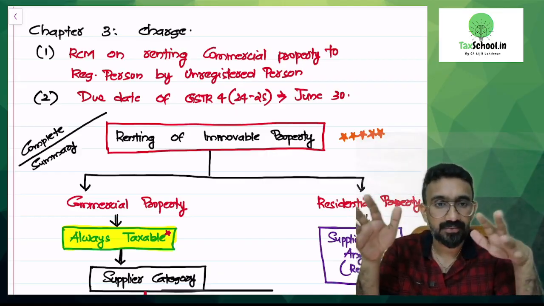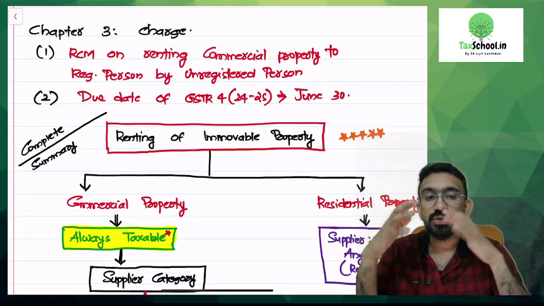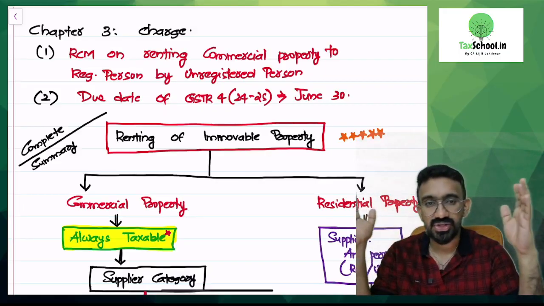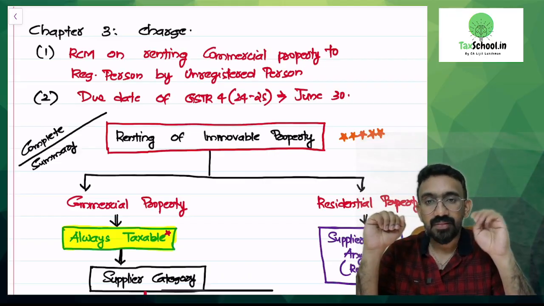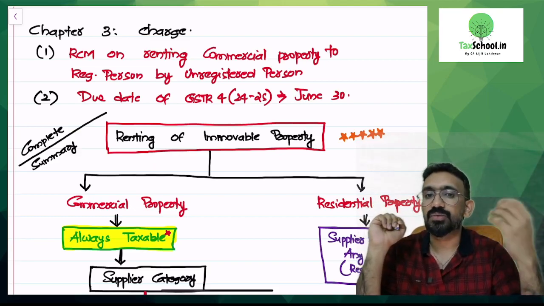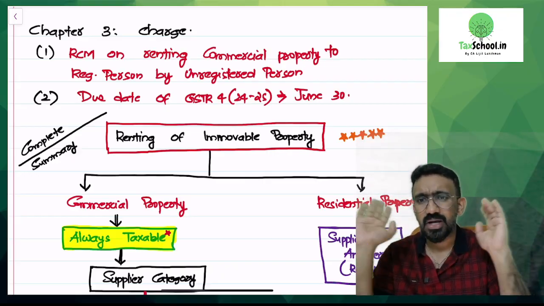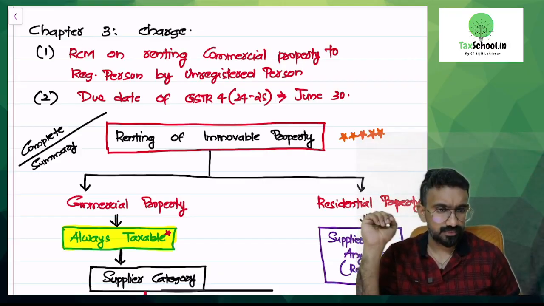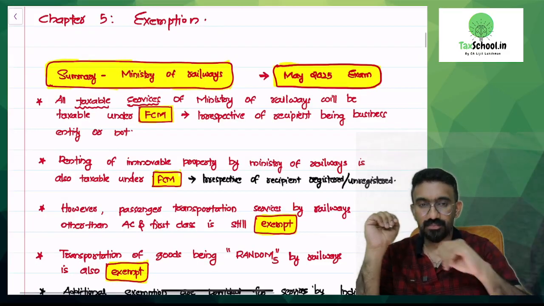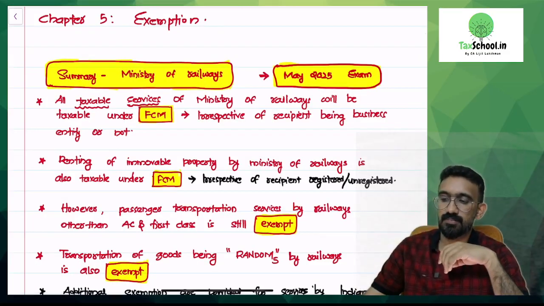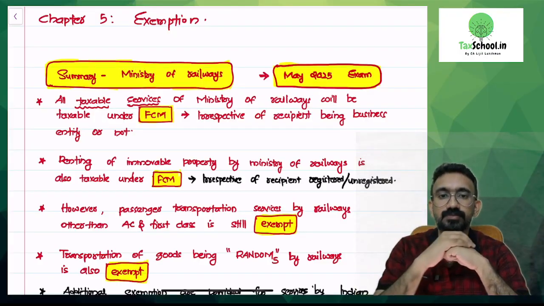They said from 24-25 onwards, from last year onwards, the due date of filing your GSTR4, which we can call a financial year return, because you just have one return to be filed in a year if you are under the composition levy scheme, called GSTR4. This return, the new deadline would be 30th of June instead of 30th of April. Is it clear? A very simple extension of due date for filing GSTR4. I hope this is clear to you, right?